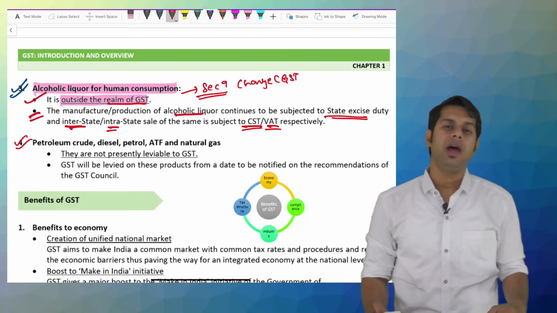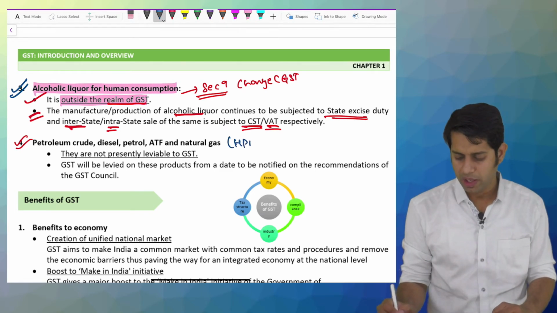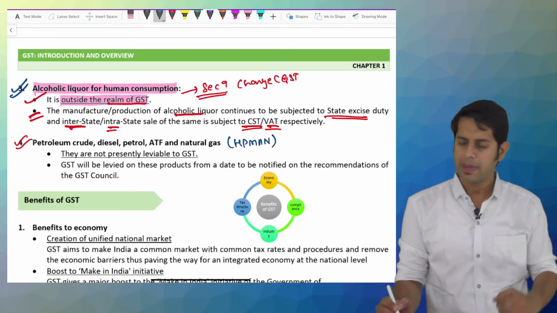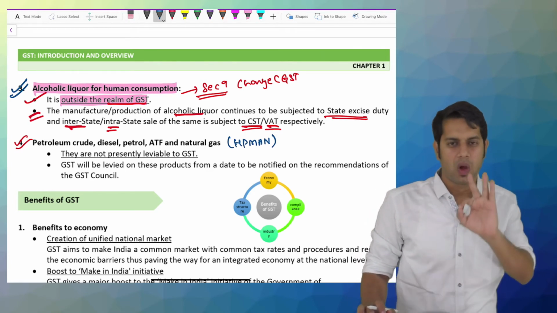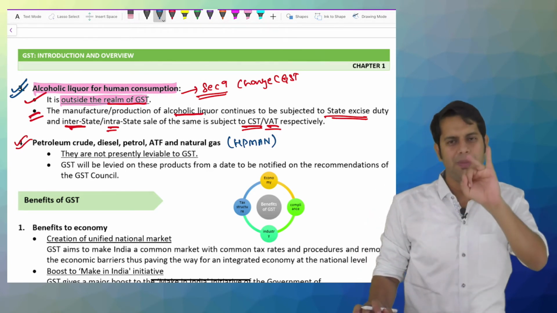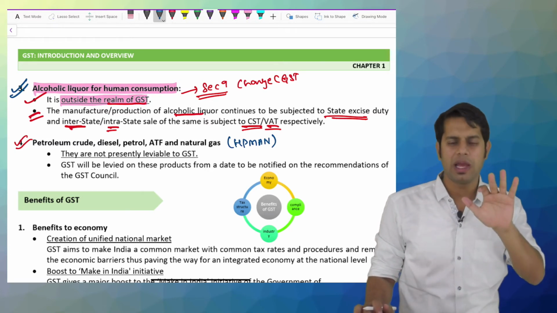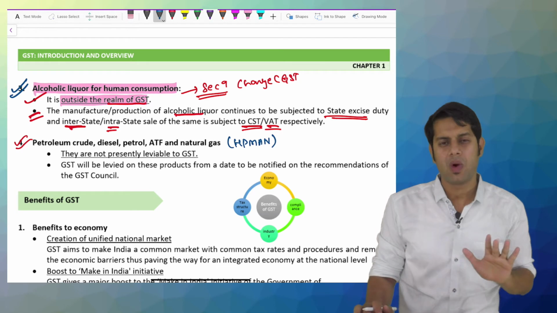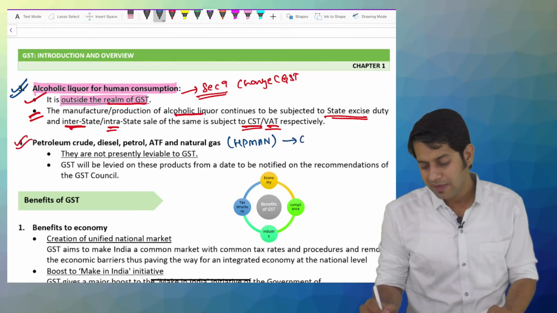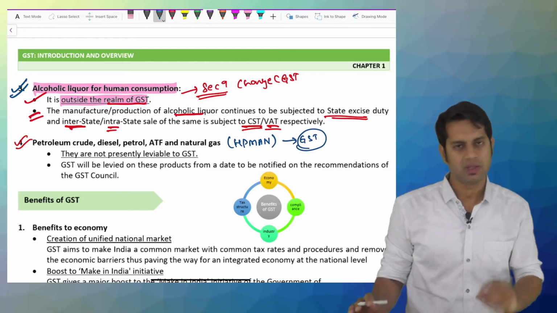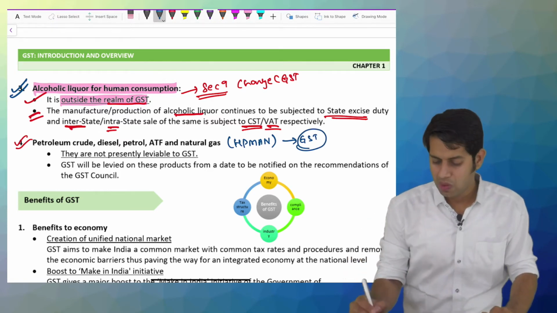Then we have one more product called HSD-man, or petroleum products. On these, as on today, no GST is levied. These are high speed diesel, petroleum crude, motor spirit, aviation turbine fuel and natural gas. On these 5 different petroleum products, as on today, GST is not levied. Sir, can I levy GST tomorrow? As on today, GST is not levied, sir. Correct, I understand. Sir, can I levy the GST tomorrow?